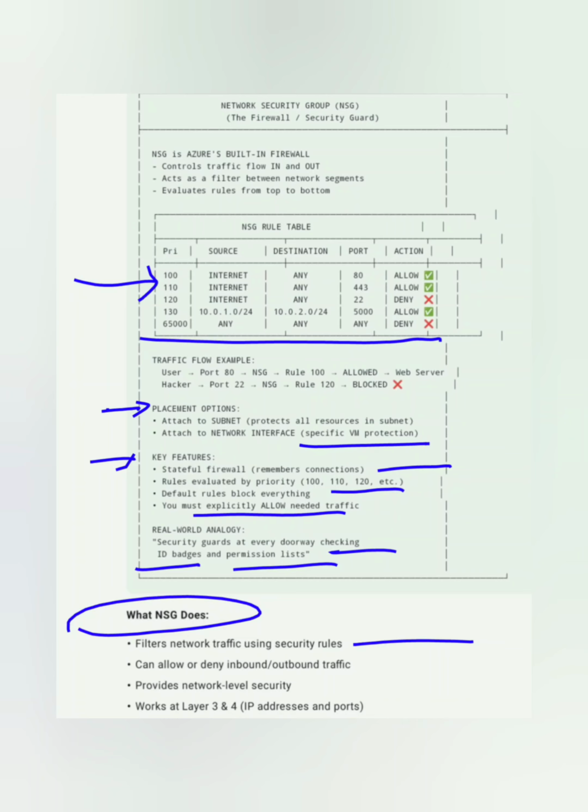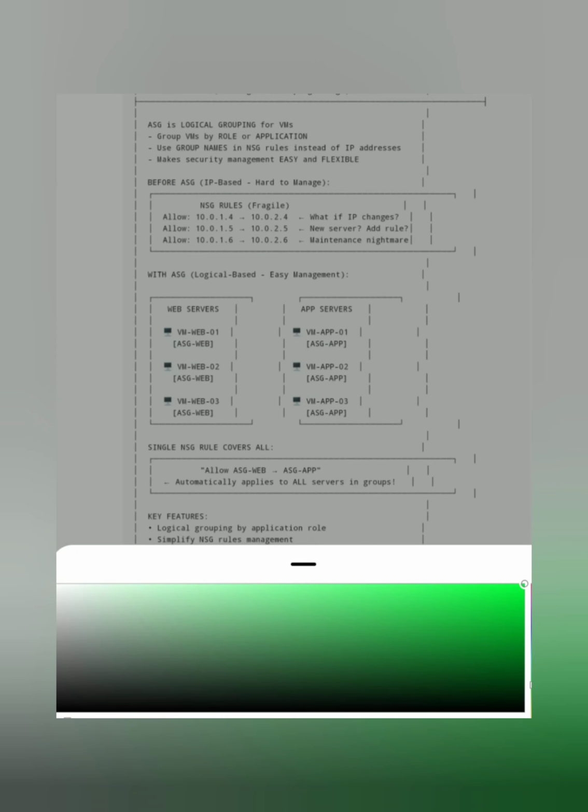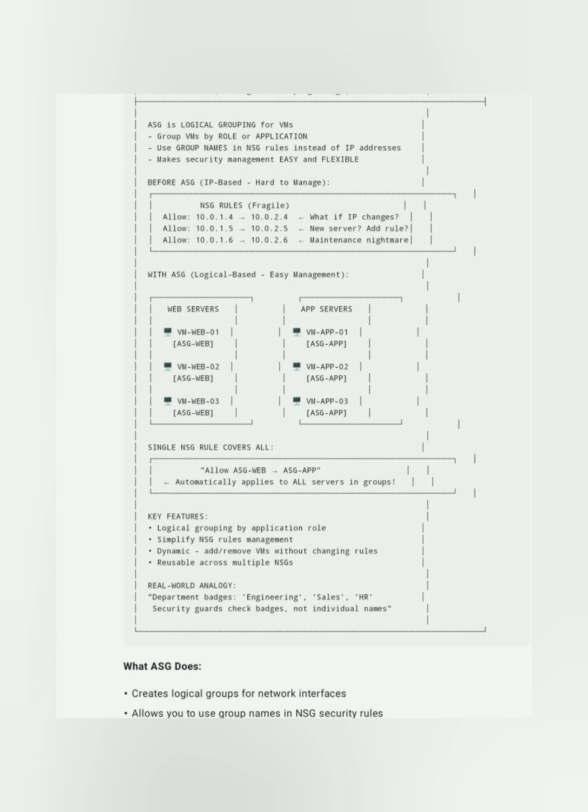It can allow or deny inbound and outbound traffic. It provides network-level security, working at layer 3 and layer 4, that is IP addresses and ports, but not at layer 7, which is what our next-generation firewall does. So I hope you understand what an NSG is. Let's quickly see what an ASG is, application security groups.